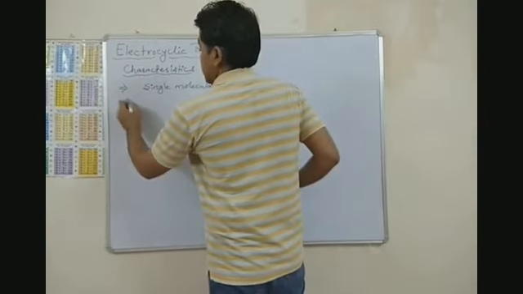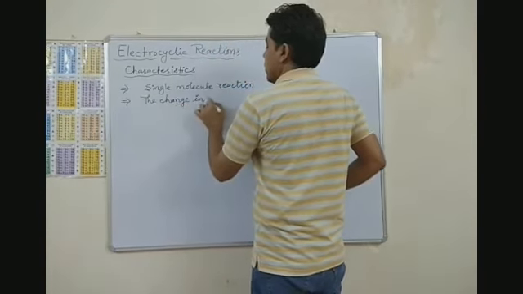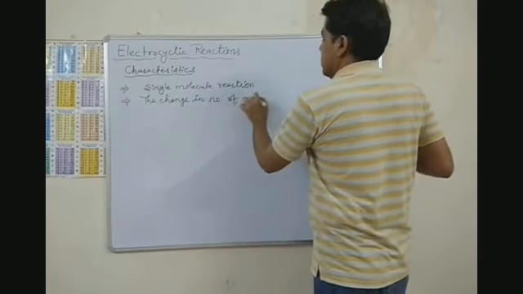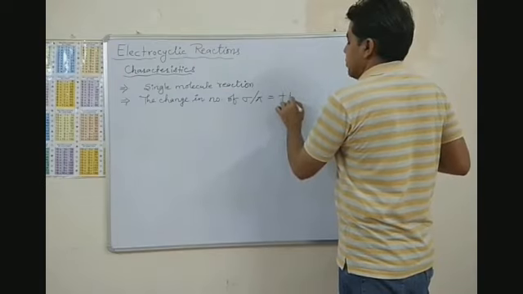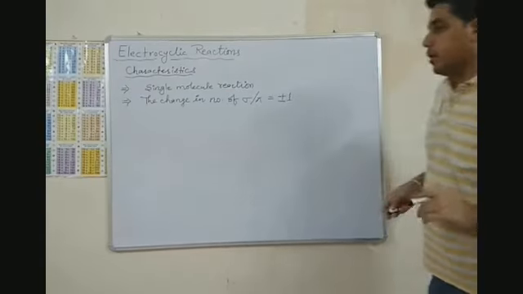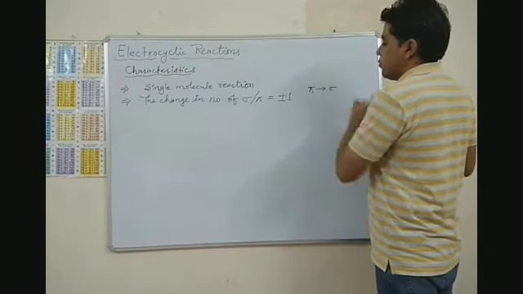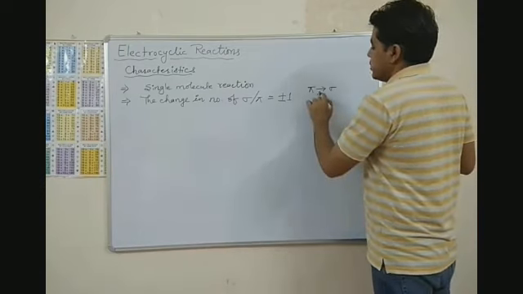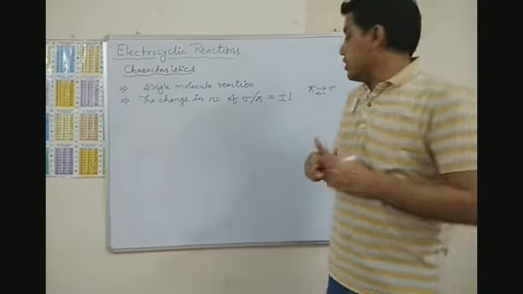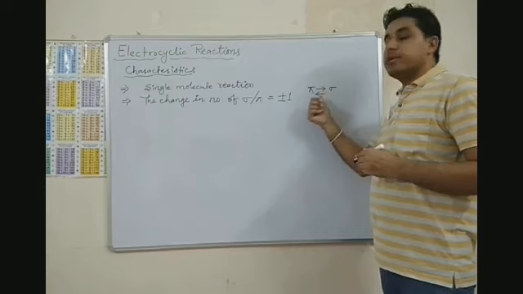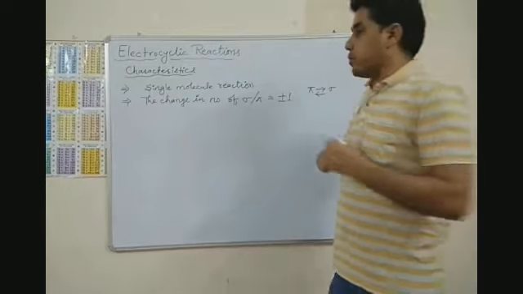Number two, the change in number of sigma or pi bonds is always plus minus 1. Means either one pi bond gets converted into one sigma bond or one sigma bond gets converted into a pi bond. So in ring closing reactions, a pi bond gets converted into a sigma bond, and in ring opening, a sigma bond gets converted into a pi bond.